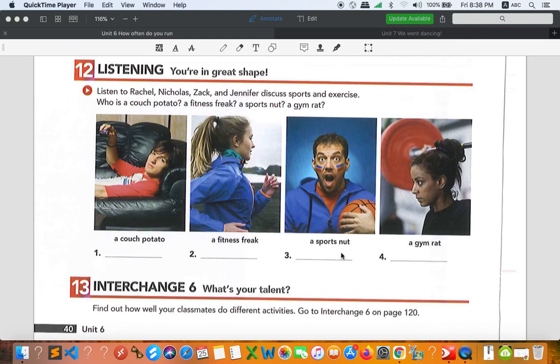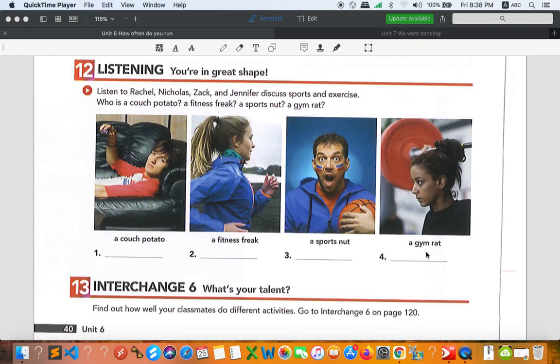A sports nut, or you can say a sports fan. It's the same. A football fan, a soccer fan, a basketball fan, or you can say a sports nut. This person does not play or do any exercise or sport, but they are a big fan of a certain kind of sport, as you can see in the picture right here.